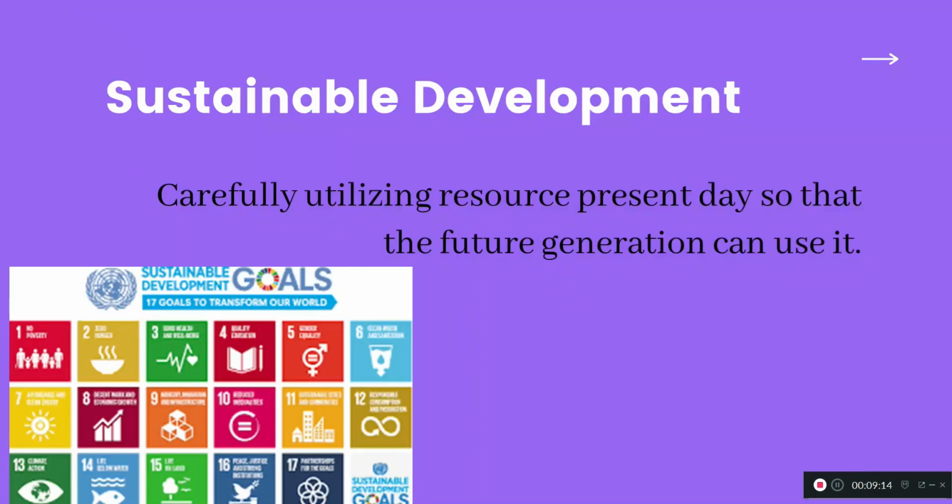Next one is sustainable development. Sustainable development, the United Nations has given 17 goals to transform our world. So that is the sustainable development program, or SDG, sustainable development goals, right? So the first one is no poverty. Second one is carefully utilizing resources in the present day so that the future generation can use them. So that is sustainable development, right? Simply we can talk about it.